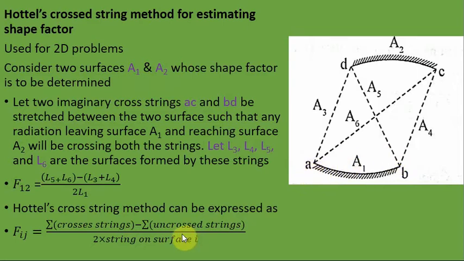So by using this method we can find the shape factor between two bodies.